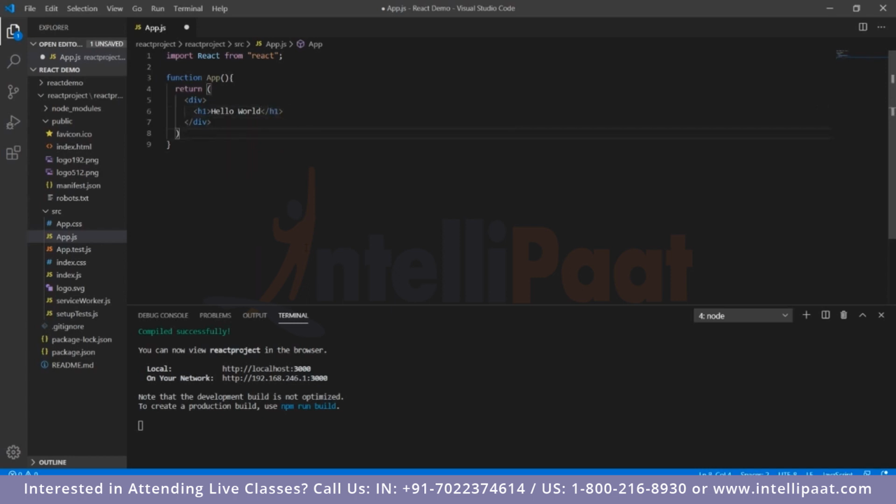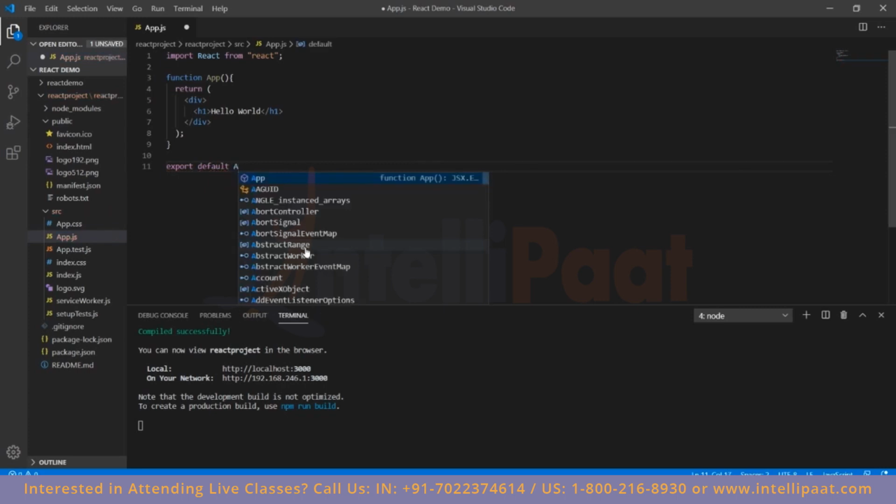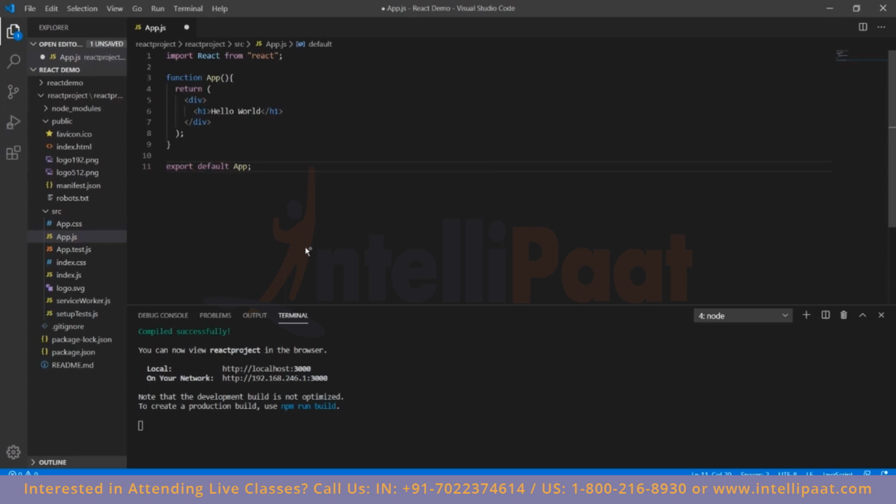So once we've done that, we'll add a semicolon over here to close the return element, and then we'll export this, because exporting it is important so that it can be accessible by other JS files or other elements of the program. And we'll use the function name, whatever function we're exporting, we'll use that name, and we will save this.